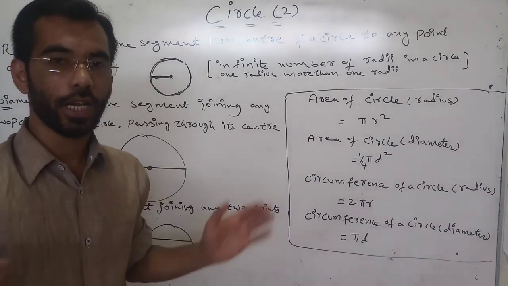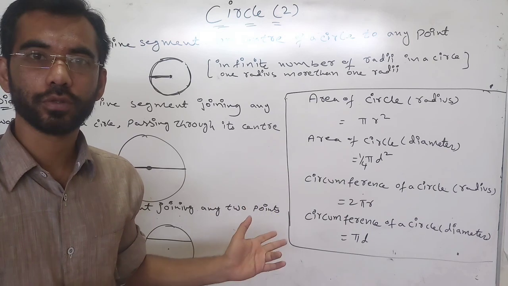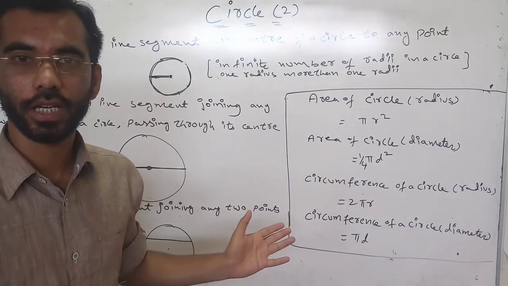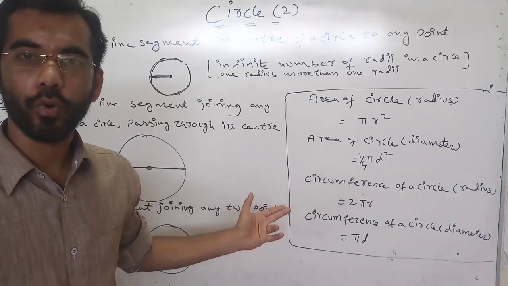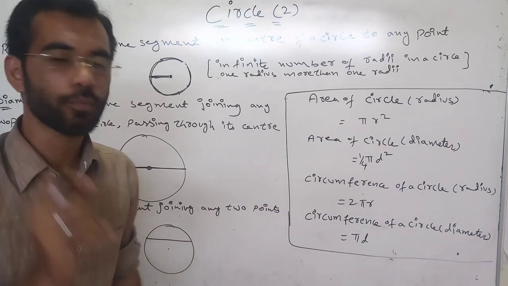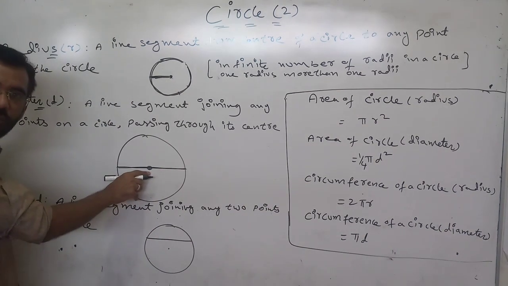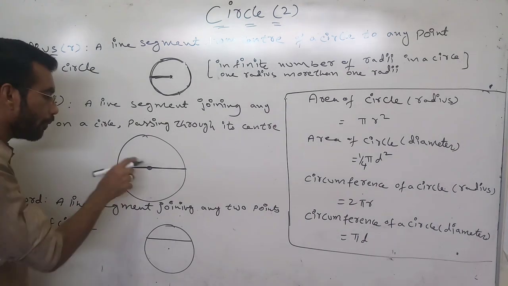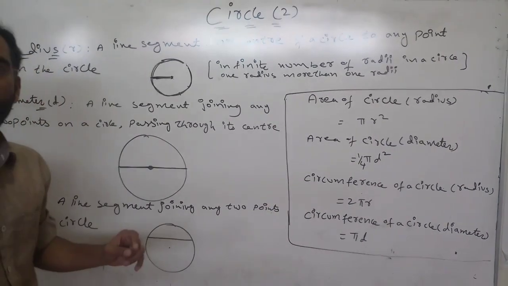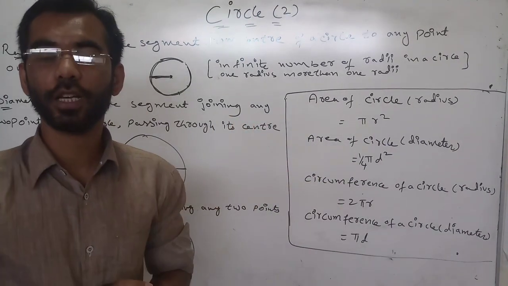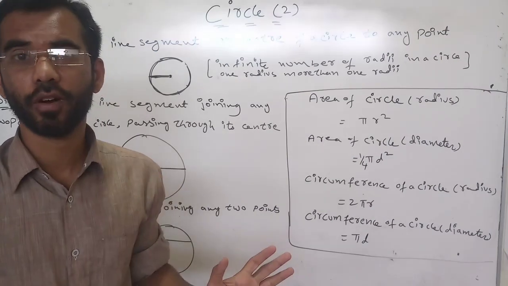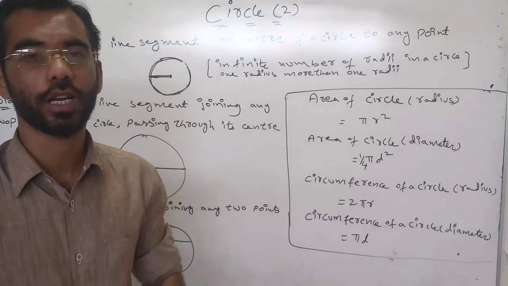What is diameter? A line segment taken in a circle on two points, which should pass through the midpoint. And we can draw infinite number of diameters in a circle.